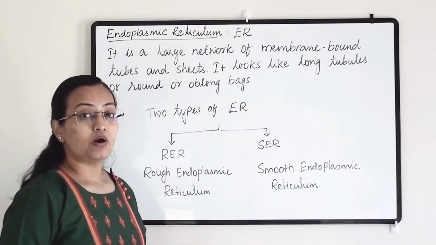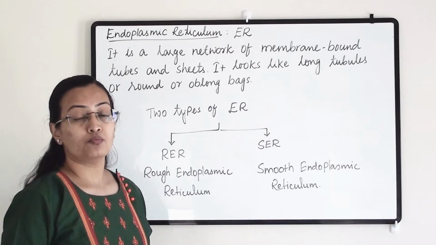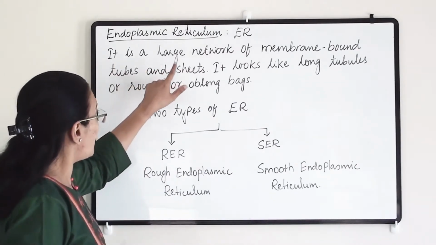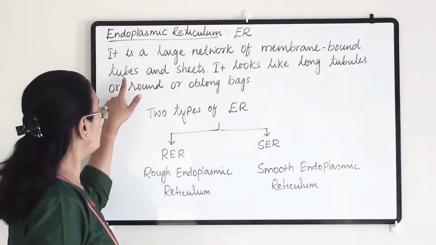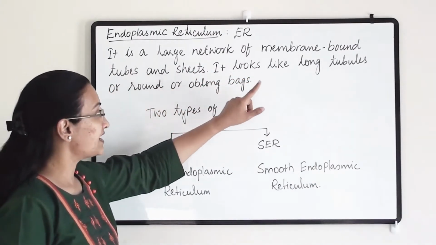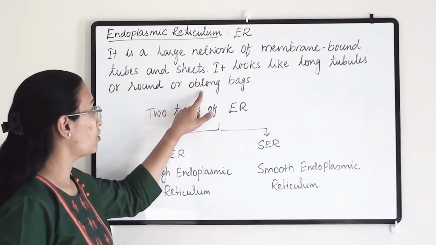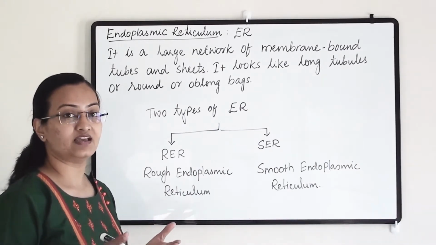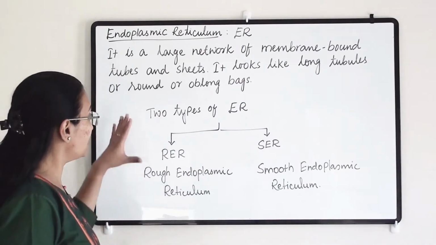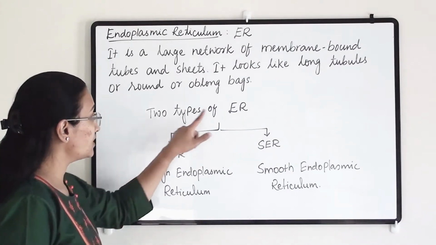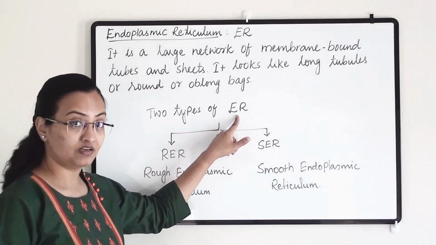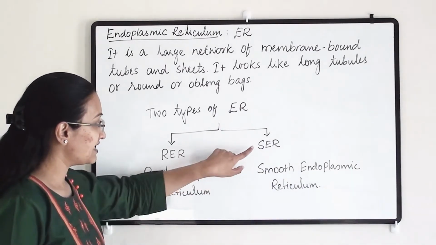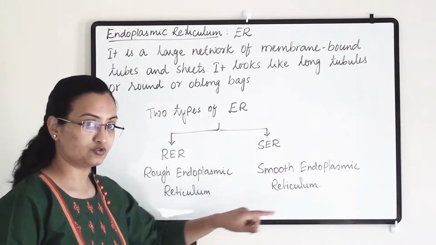Now let us discuss ER. ER is a short form of endoplasmic reticulum. What is it? It is a large network of membrane bound tubes and sheets. It looks like long tubules or round or oblong bags or vesicles. So generally these are tube-like and vesicle-like structures, and there are two types of ER available in the cell. First is rough endoplasmic reticulum and second is smooth endoplasmic reticulum.